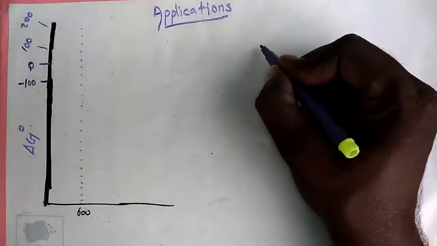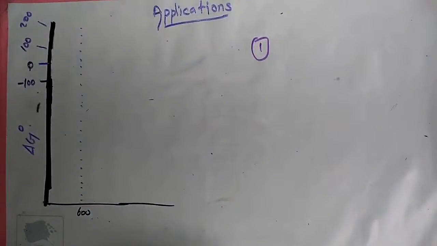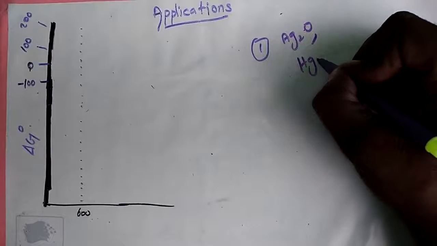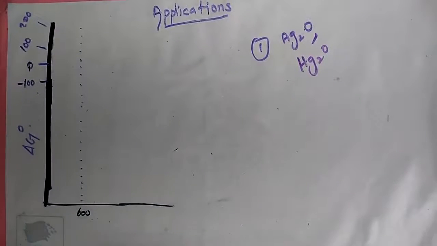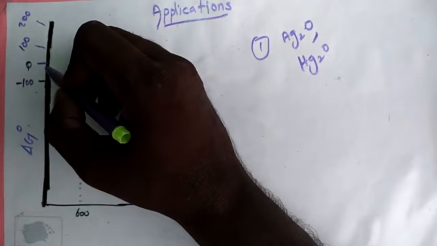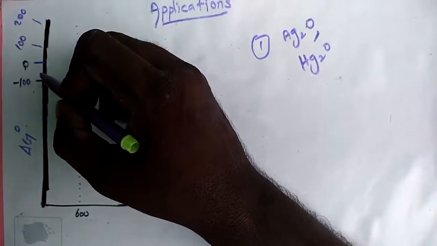Application number 1. Ellingham diagram for the formation of silver oxide and mercury oxide. The formation of silver oxide and mercury oxide is at the upper part of the diagram, and the decomposition temperatures are 600 to 700 Kelvin respectively.